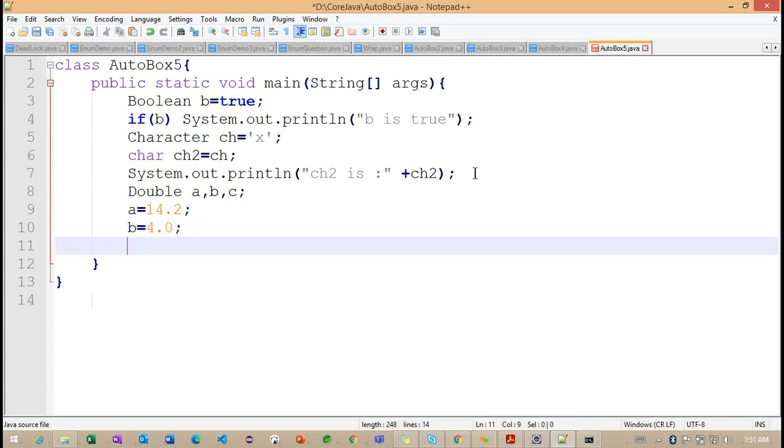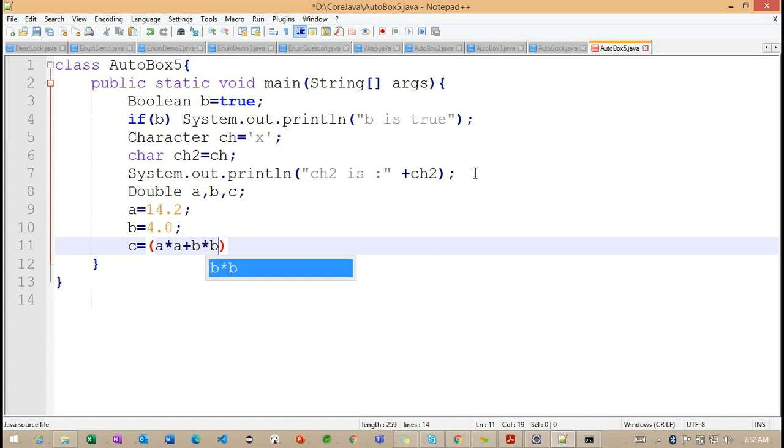So if I'm going to work with c, this kind of operation like c is equal to a times a plus b times b. Whatever value we get, we can assign to this particular c.